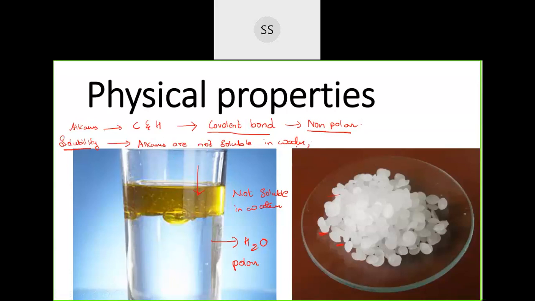You can copy it down. I am talking about solubility here. Alkanes are not soluble in water due to non-polar nature. You write that.